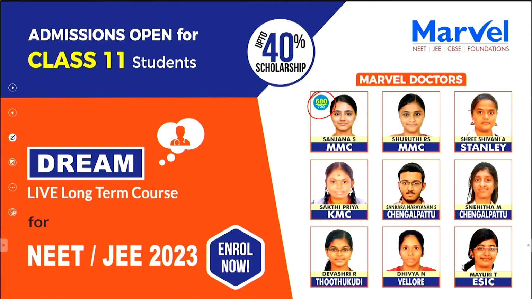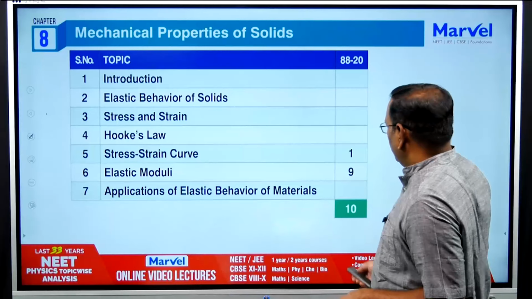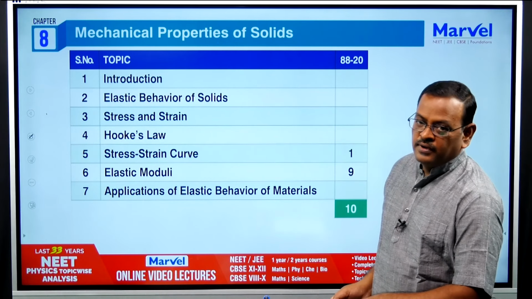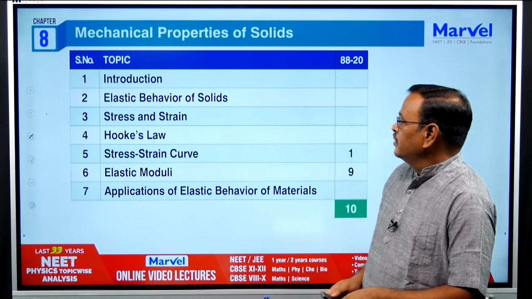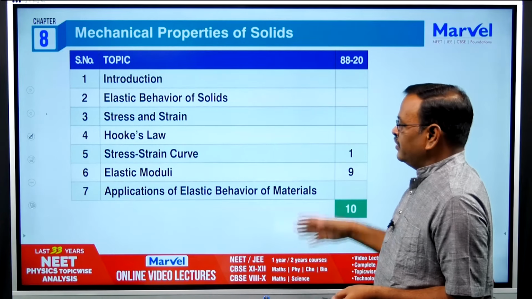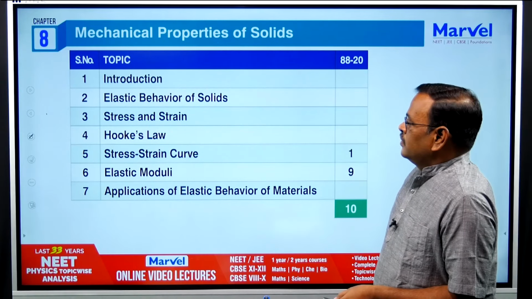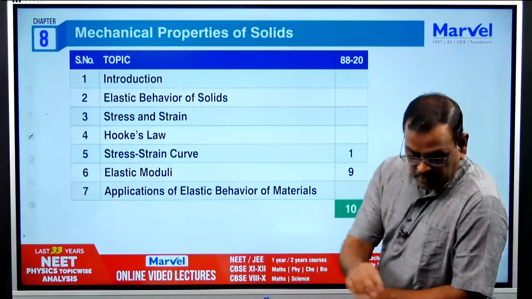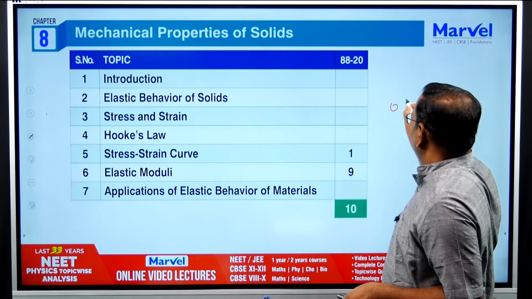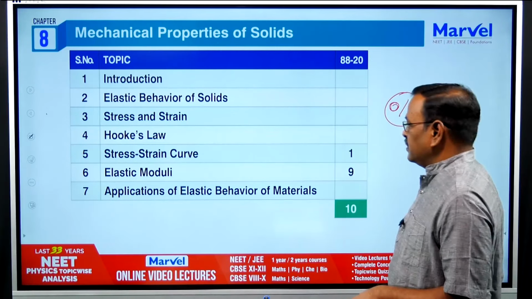Next topic, mechanical properties of solids. This is a less important chapter. So far only 10 questions came from 33 years of NEET. Only 7 topics are there, of which questions came from 2 topics, but anyway focus on this. Either 0 or 1 question will come from mechanical properties of solids.